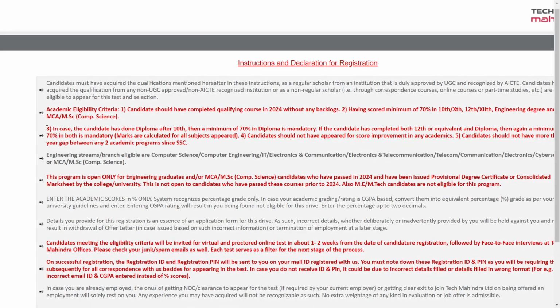Here you can see they have mentioned one important line for candidates who have done a diploma. In case the candidate has done a diploma after 10th, then a minimum of 70% in diploma is mandatory. So you should have 70% in diploma, but diploma candidates are also eligible for this hiring opportunity.